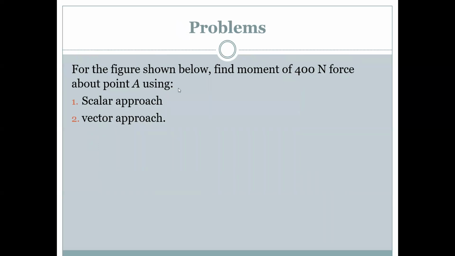In the given problems, we can take a scalar approach and a vector approach.